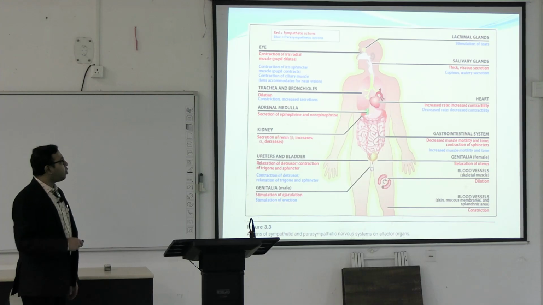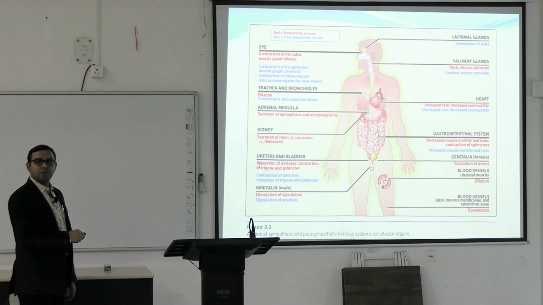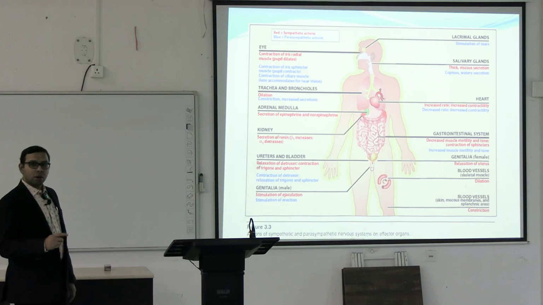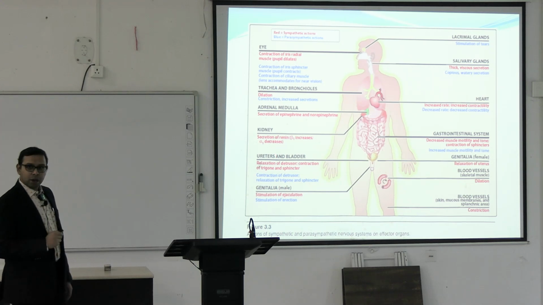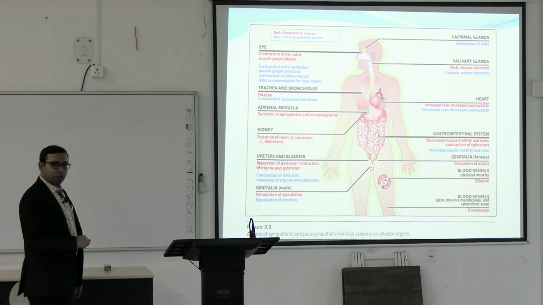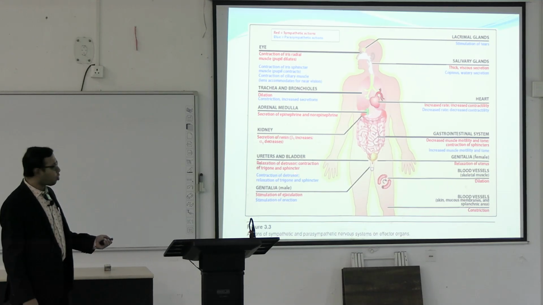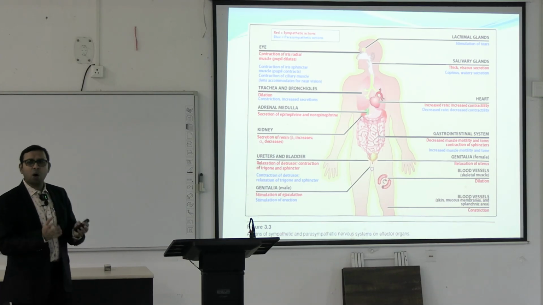In the adrenal medulla, there is secretion of epinephrine and norepinephrine because there is no parasympathetic innervation. In the kidney also there is only sympathetic innervation, so secretion of renin happens. In the ureter and the bladder, again dual innervation is present. The sympathetic system causes relaxation of the detrusor muscle, contraction of the bladder trigone and the sphincter, while the parasympathetic system causes contraction of the detrusor, relaxation of the trigone and sphincter, just the opposite.